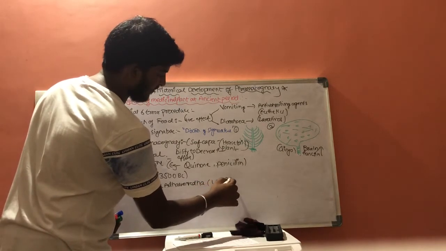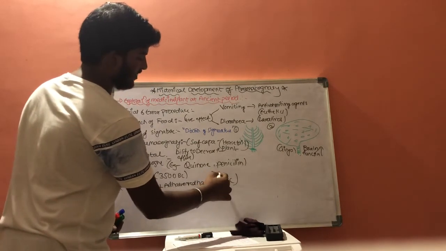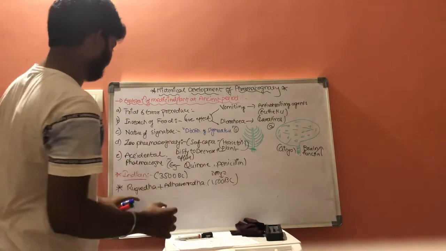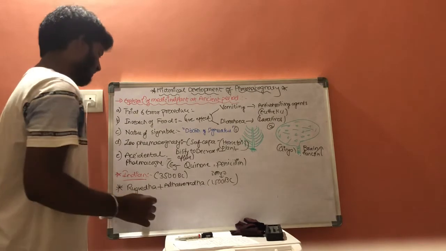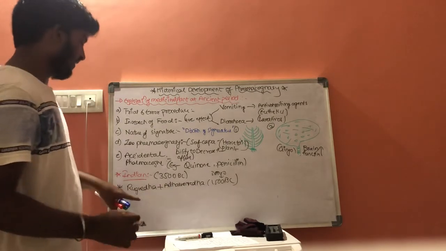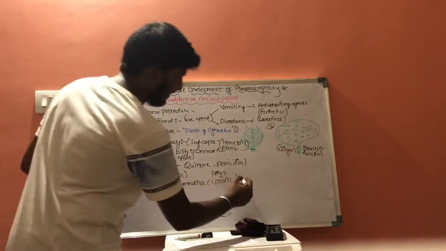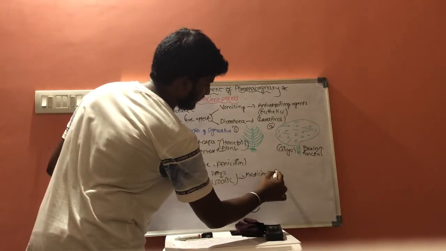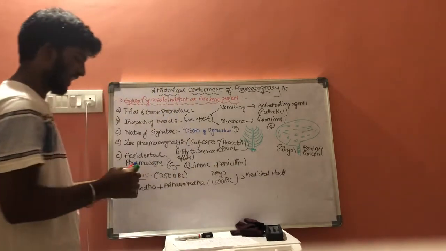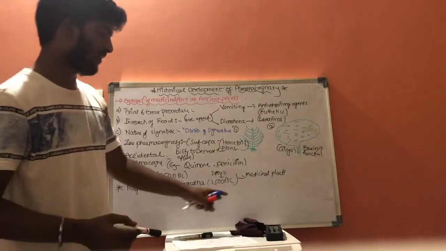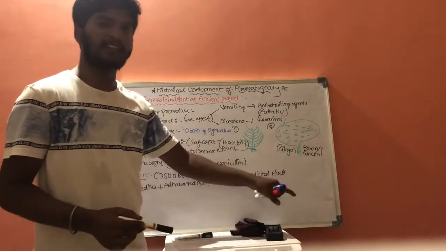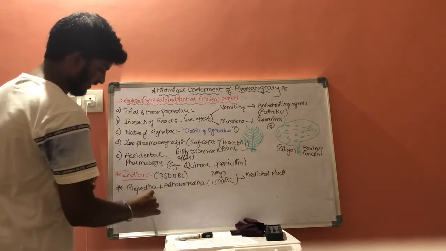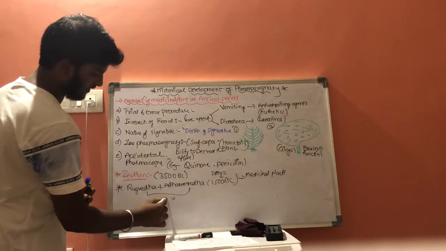From 3500 BC to 1500 BC, they discovered medicinal plants. In ancient times, Rig Veda and Atharvana Veda combined discovered medicinal plants, and from the combination of these two, they raised Ayurveda.